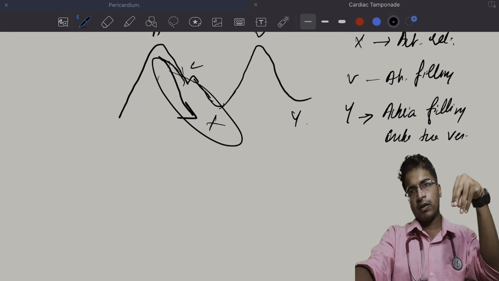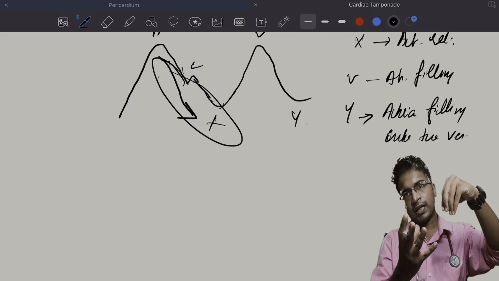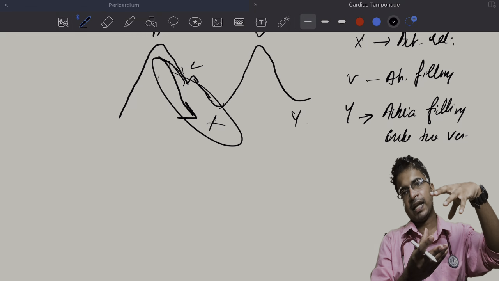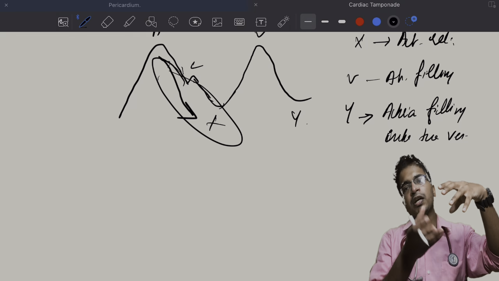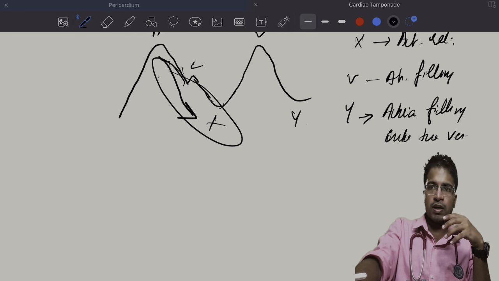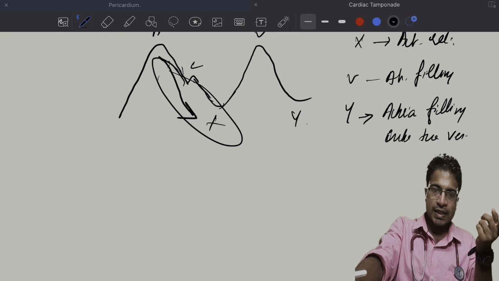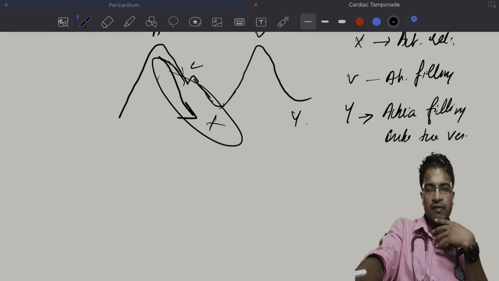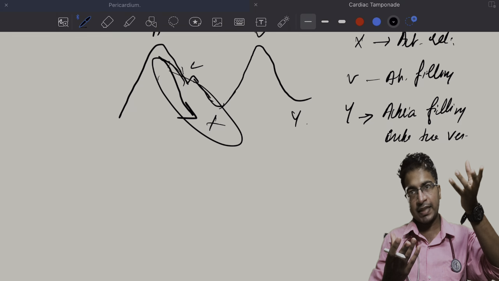So first the atria contracts, then the atria relaxes. When the atria is relaxing, the ventricle will start to contract. During isovolumetric contraction of the ventricle, there is a bulge of the tricuspid valve into the right atrium, which results in the C wave. So atria will contract, A wave; atria will relax, X descent.